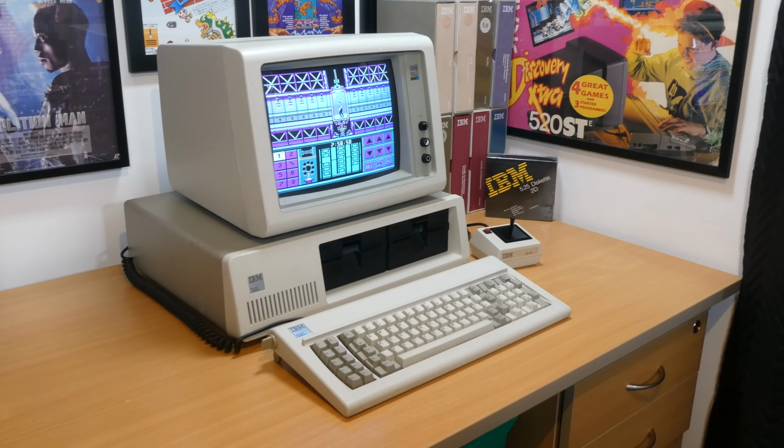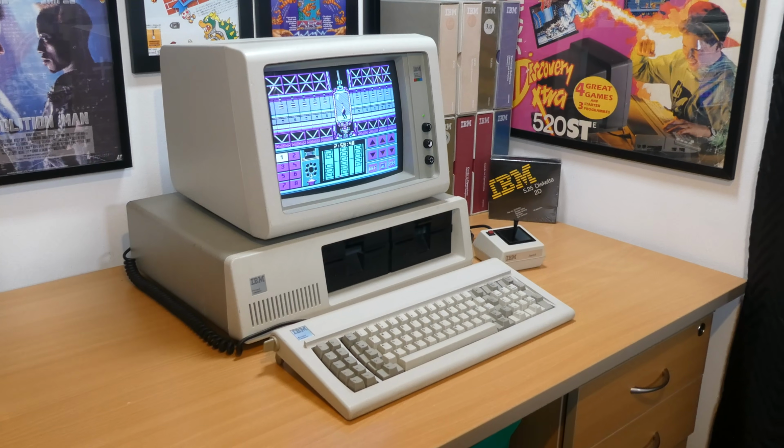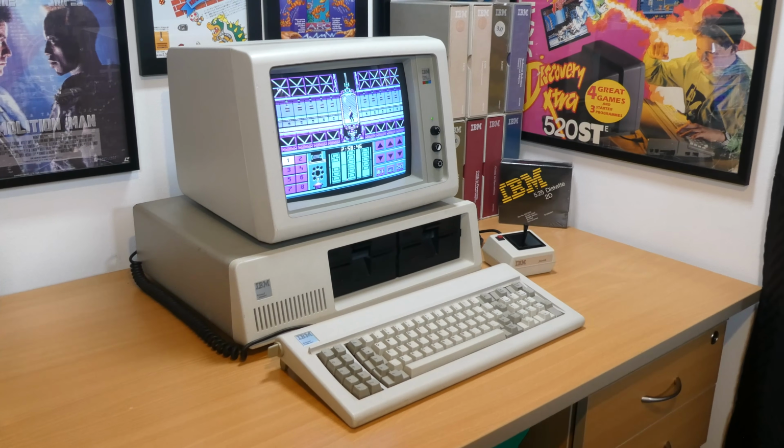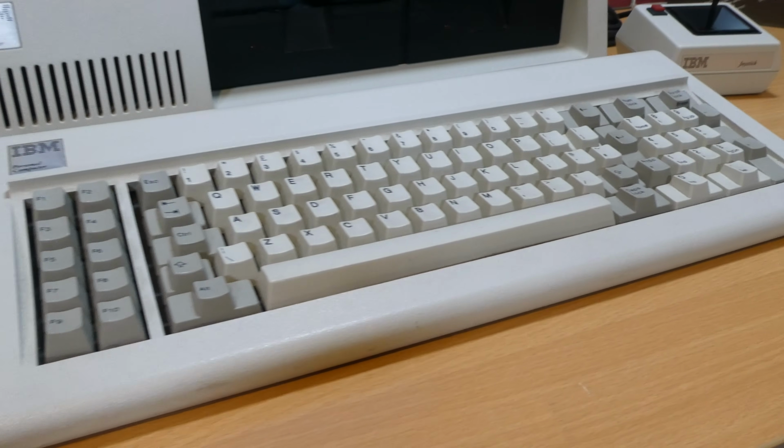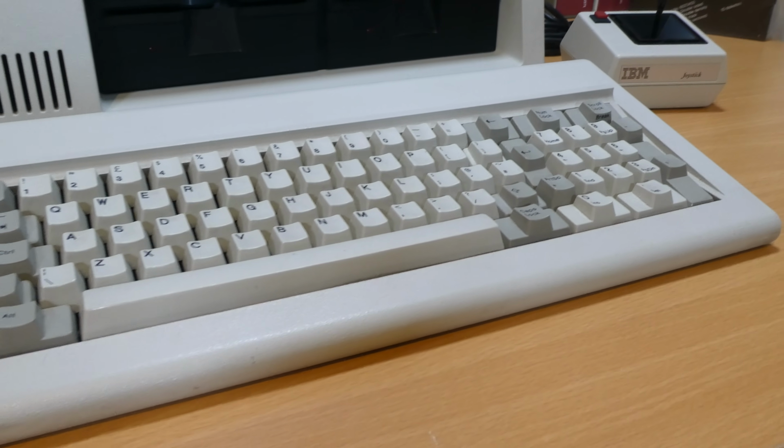As you can see, the outside is all pretty standard stuff, with a 5153 CGA monitor, twin floppy drives, and that lovely tactile Model F buckling spring keyboard. But it's on the inside where things start to get interesting. So let's take a look.